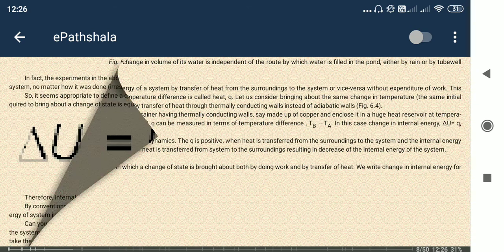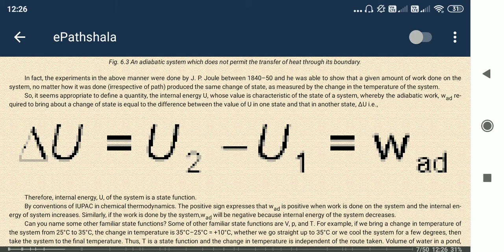But think of another thing. If we also give some form of energy, meaning heat energy, then what can happen? The internal energy change will be the sum of the work done on the system plus the heat energy supplied to the system, because whatever energy we are supplying in the form of work done or heat energy will be stored as internal energy.